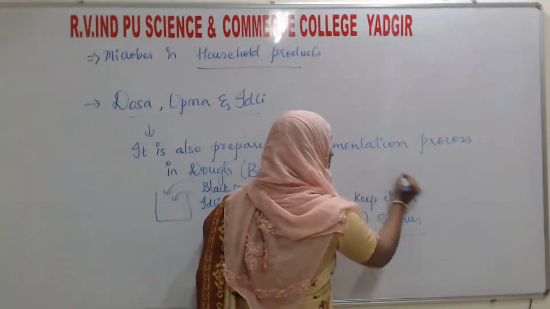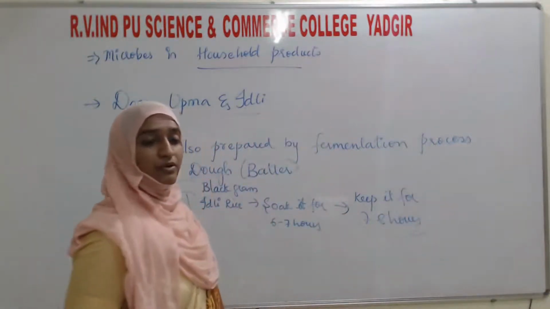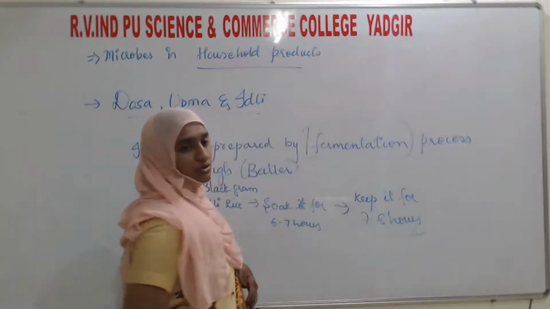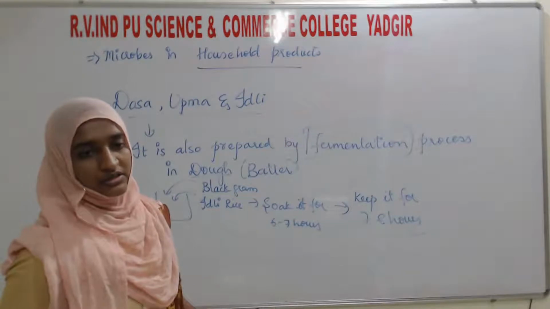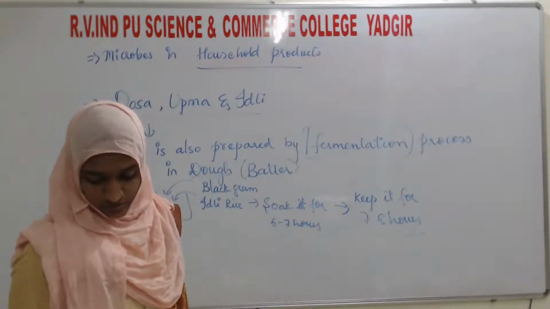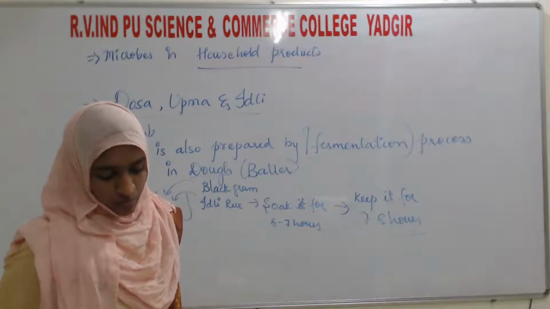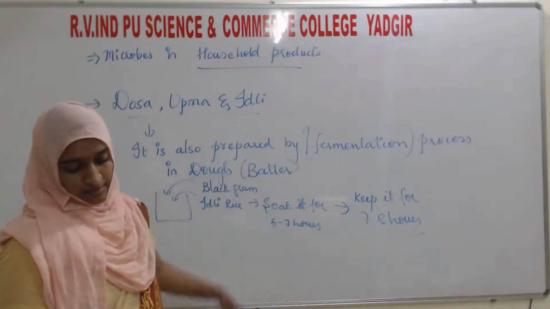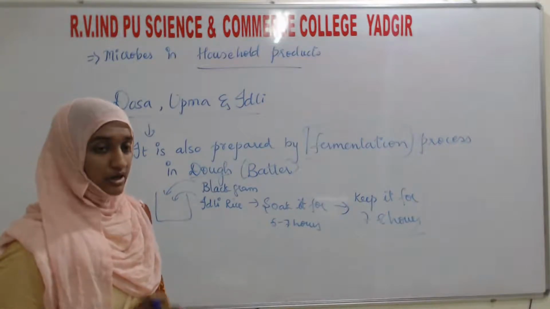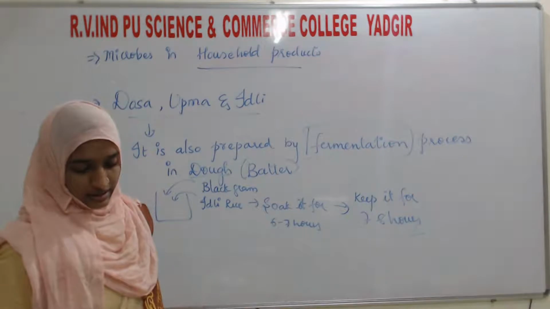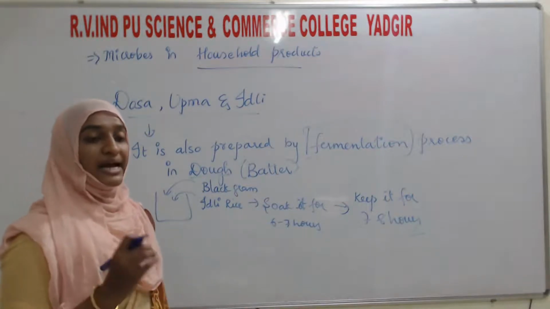During these 7 to 8 hours, a fermentation process takes place in the dough or batter. That dough is allowed to stand overnight, in the presence of a bacteria.